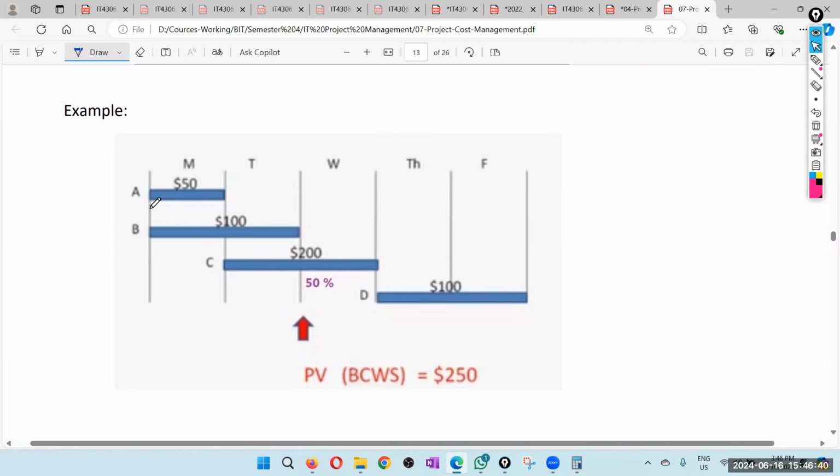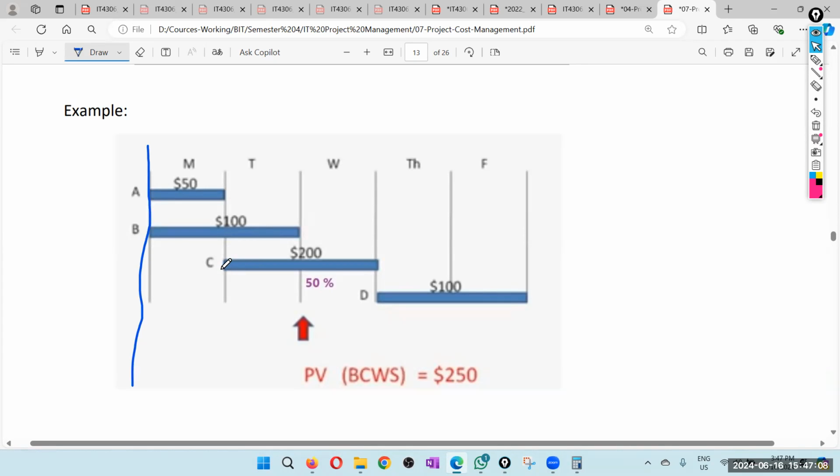So this is an example. This is task A, task B, task C. We have planned $50 for task A, which we plan will happen on Monday. Task B, we have a planned or budgeted cost of $100, and we have budgeted that it will happen Monday and Tuesday. That means we want to start the project by Monday.